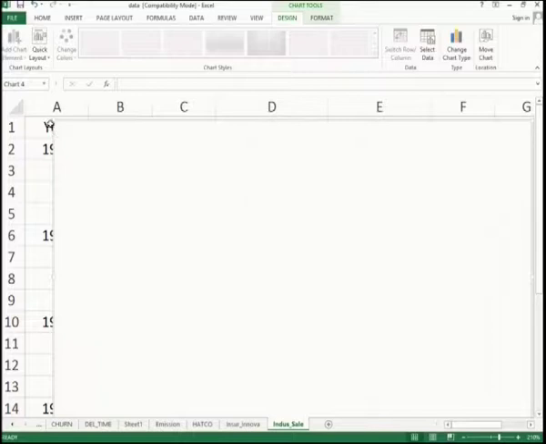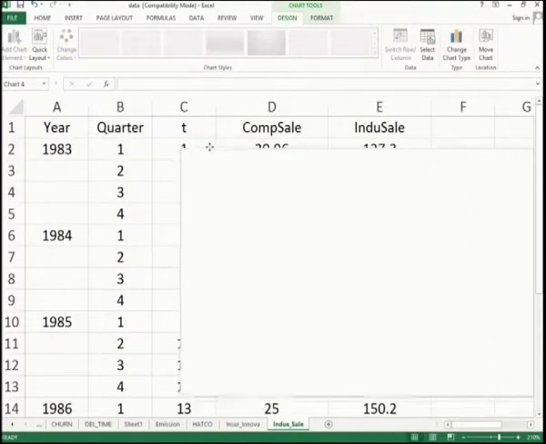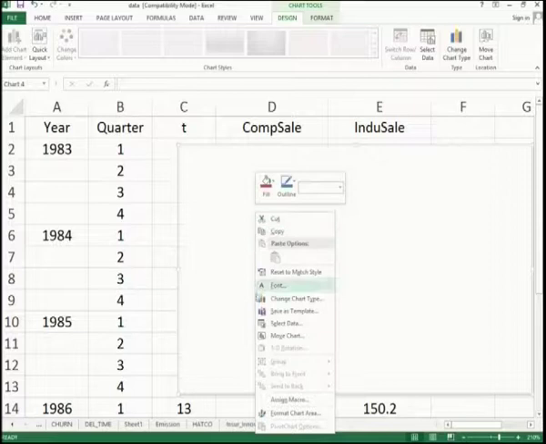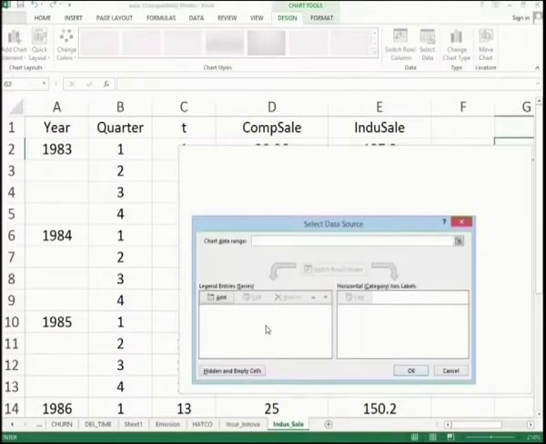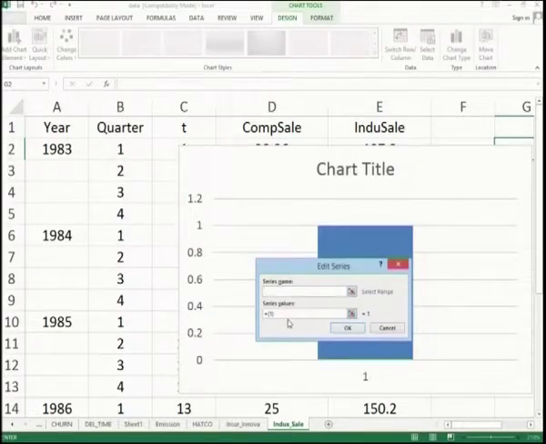Of course, I start from this menu only, we just minimize for convenience. Here in the chart area, I right click, then I select data. This is the select data menu. I have to add what information I am going to give.